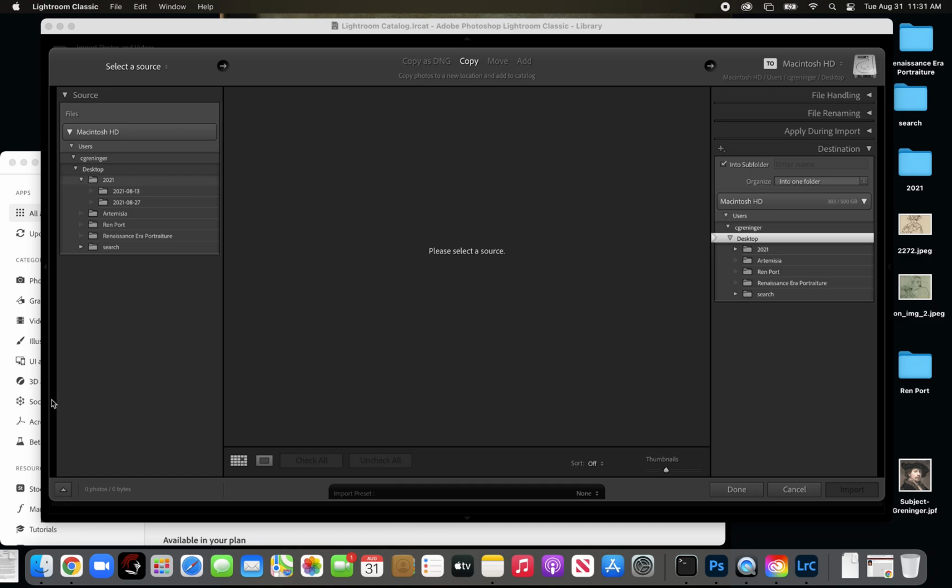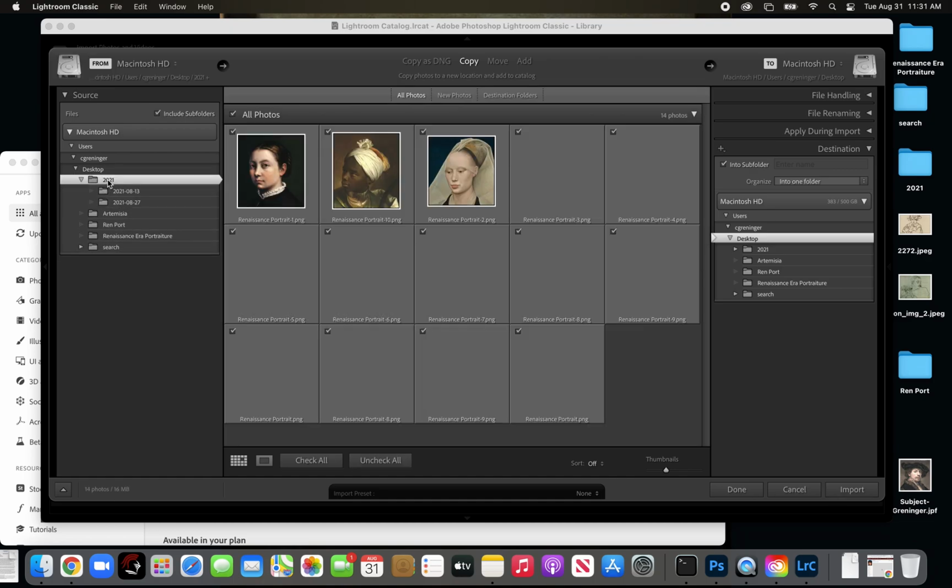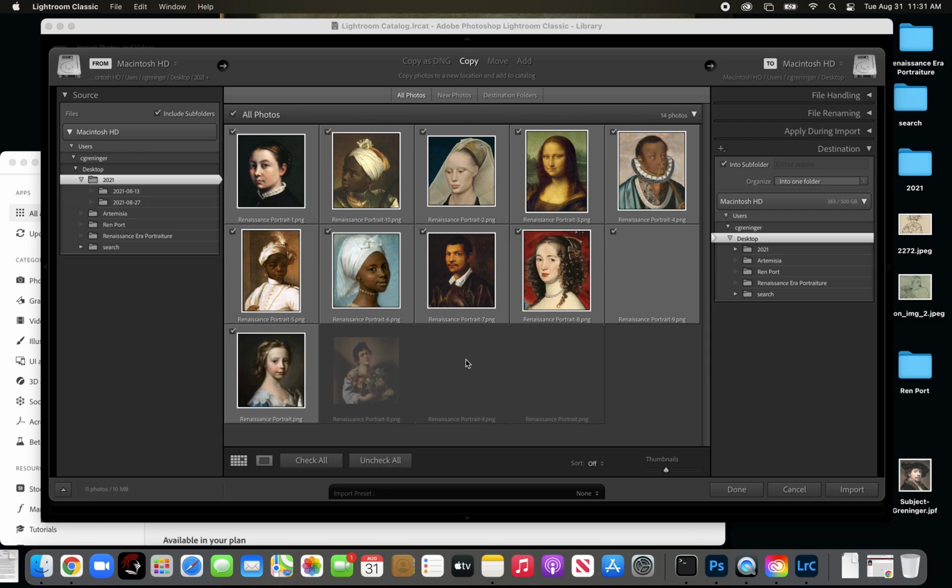I will go over them when we do our import. So I've asked it to import, and now I need to choose where my photos are coming from. I'm going to choose photos that are in this folder here. I'm going to be importing these Renaissance portraits. Now if you open up your photos and you notice that some of them are bright and some of them are faded, the faded ones are already in your Lightroom. They're faded because you can't import them again because they're already in there. Now at some point you've told it, or it's automatically choosing, to not import duplicates, which is a very good thing for you. So if you see this, that is why that's happening.